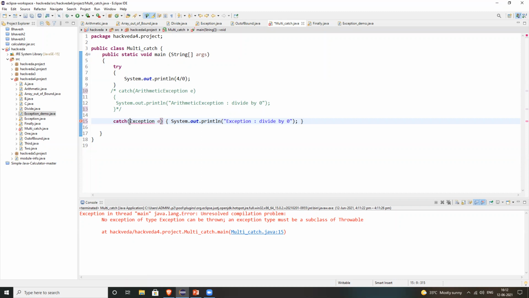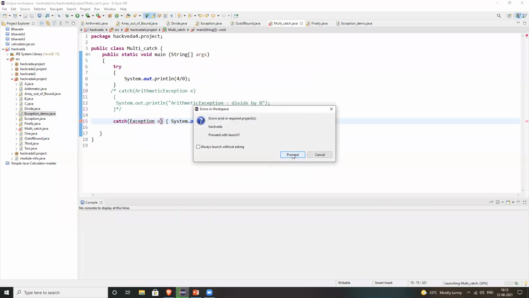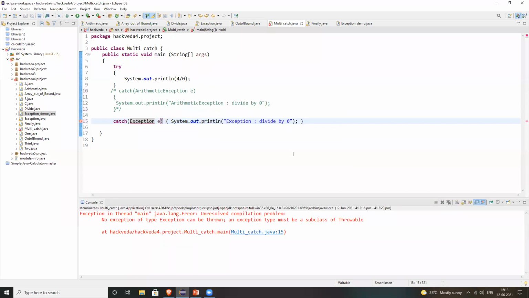If we use arithmetic, then I think it will work. Try removing arithmetic and check, because Exception can handle every type of exception. Run it and see whether it is running or not. Unresolved compilation: no exception of type Exception can be thrown.